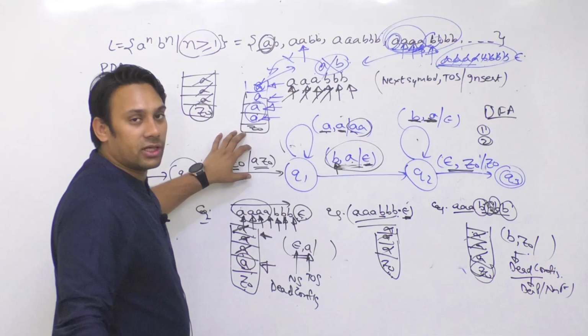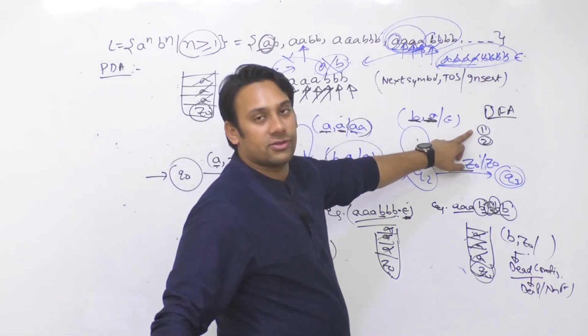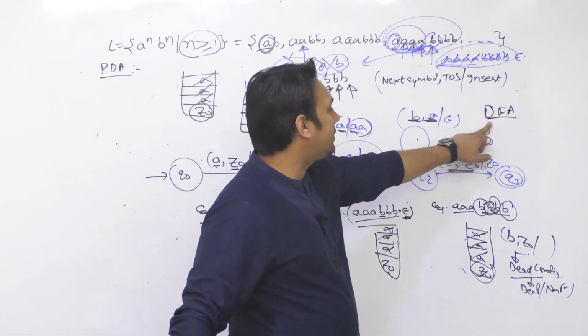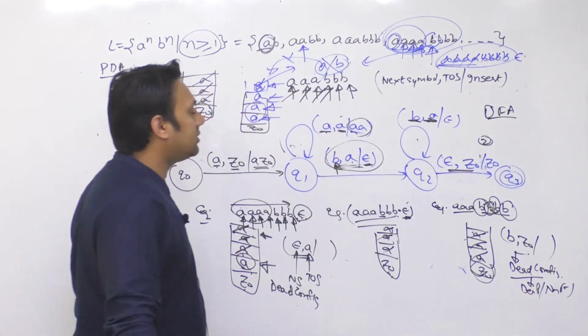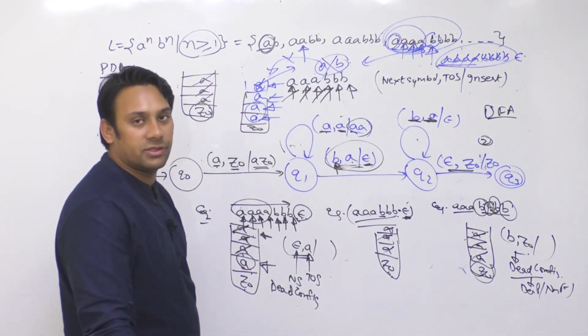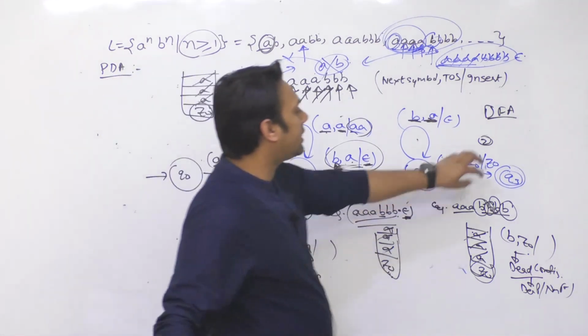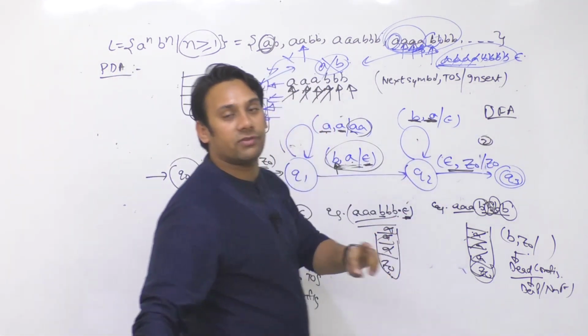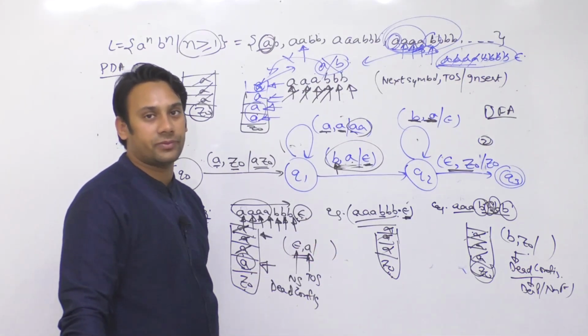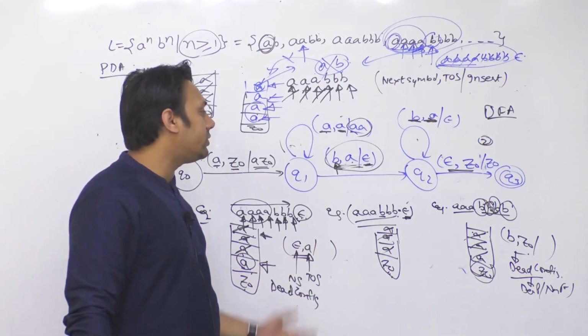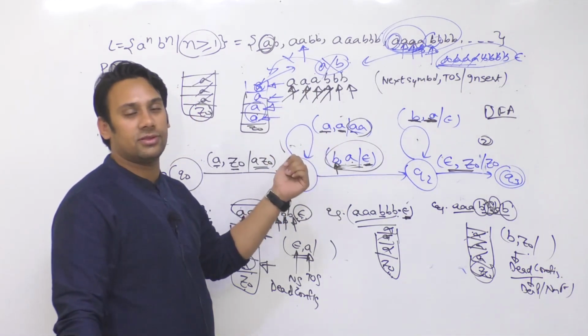But in case of push down automata, the first case does not hold, right? So even if the first case is not holding, still we'll say it is a deterministic push down automata. If the second case holds, that means for one symbol we have more than one transition, then we say it is a non-deterministic push down automata. Why? The reason is because we do not really care about the first case for this.